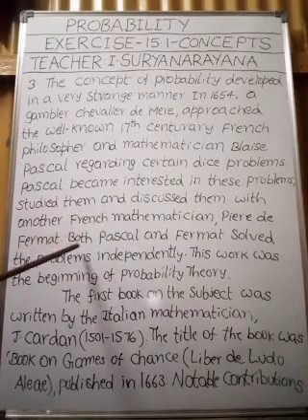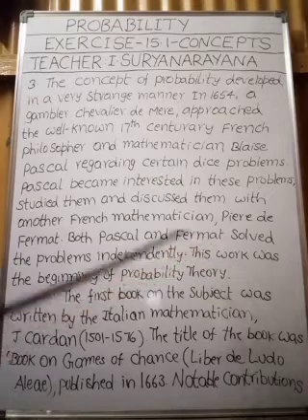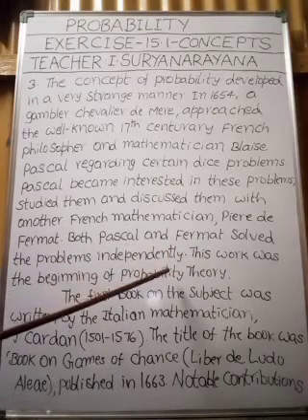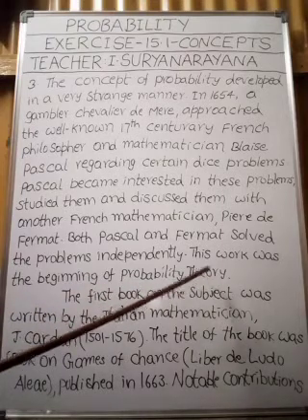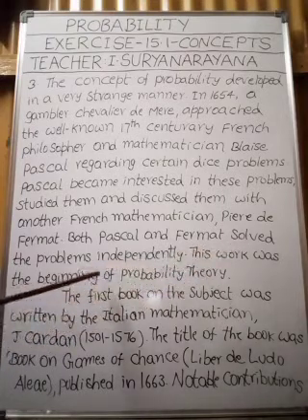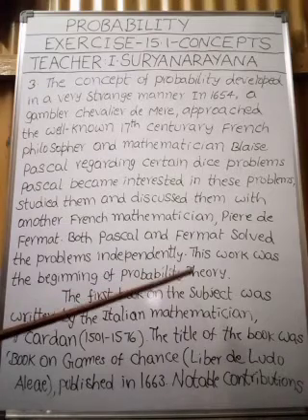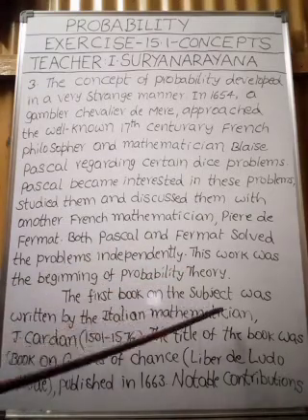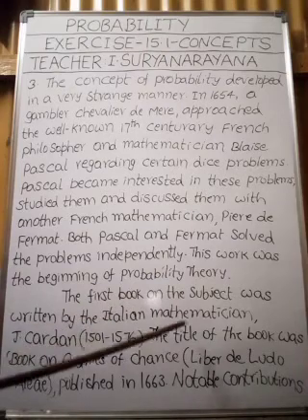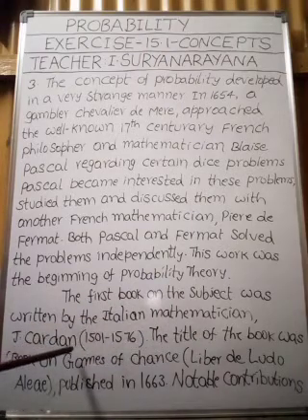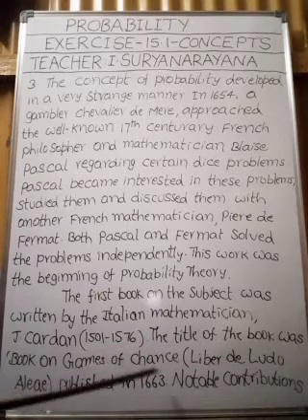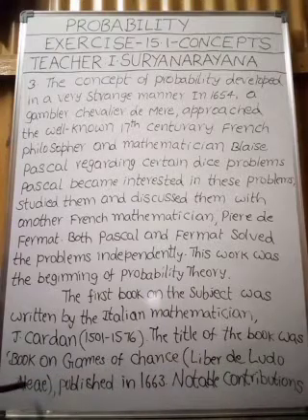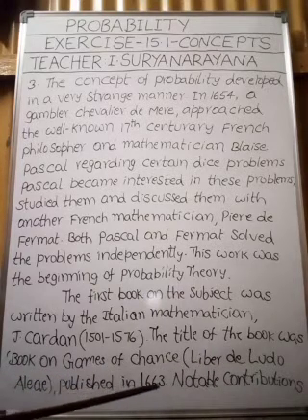Both Pascal and Fermat solved the problems independently. This work was the beginning of probability theory. The first book on the subject was written by the Italian mathematician J. Cardan. The title of the book was Book on Games of Chance, Liber de Ludo Aleae, published in 1663.